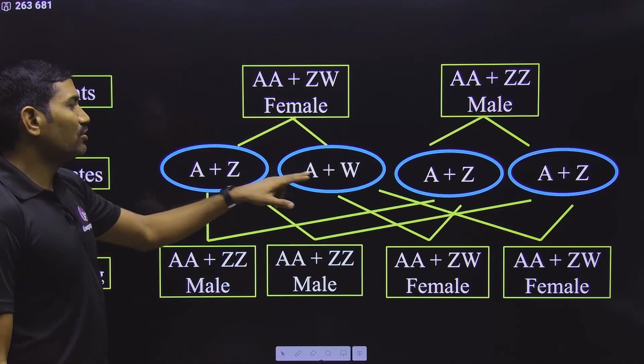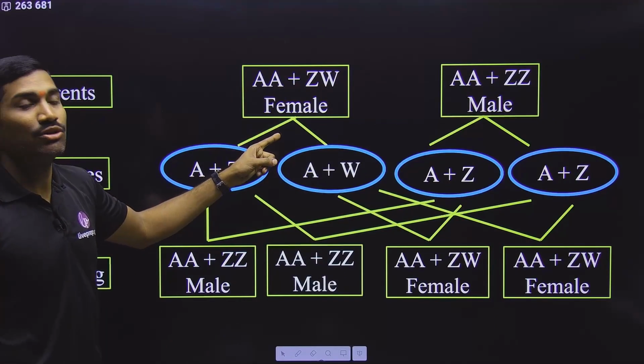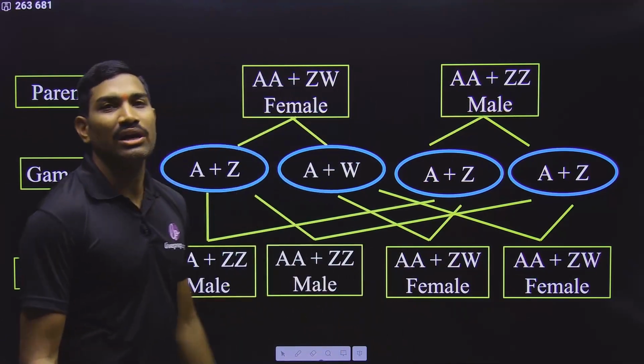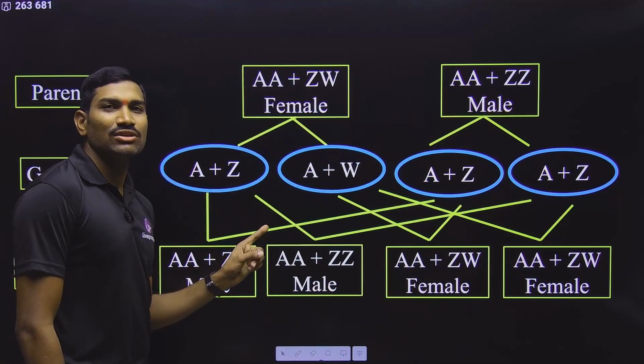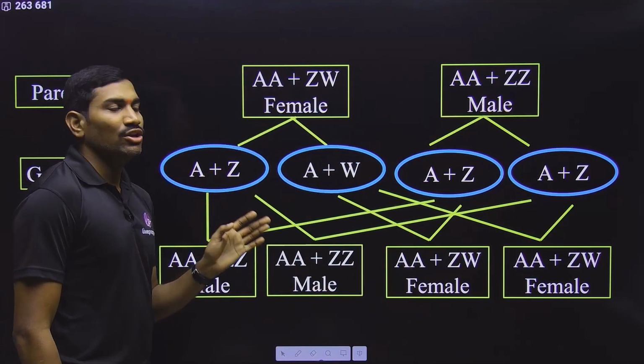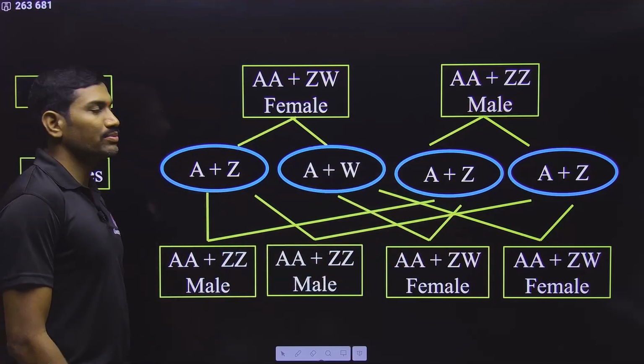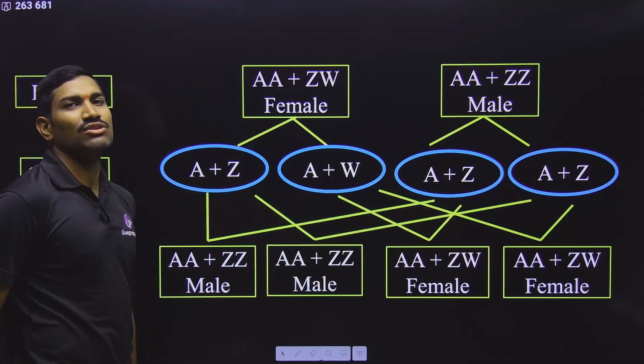And females are producing two types of gametes, that's why they are heterogametic. Males are producing same type of gametes, that's why they are homogametic. And here who will decide the sex of the next generation? It is the egg cell. So sperm cells are of same type. So which egg cell is fertilized by the sperm cell, that will decide the sex of the chicks.